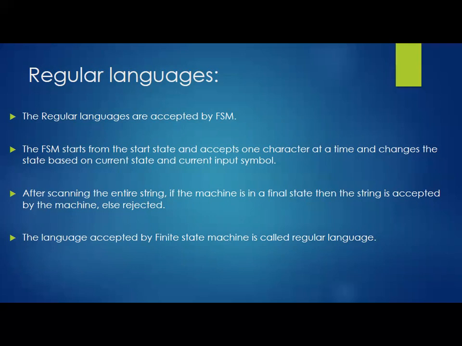It is not compulsory that the number of states in the FSM equals the number of characters in the string; it depends on what kind of characters we are using.